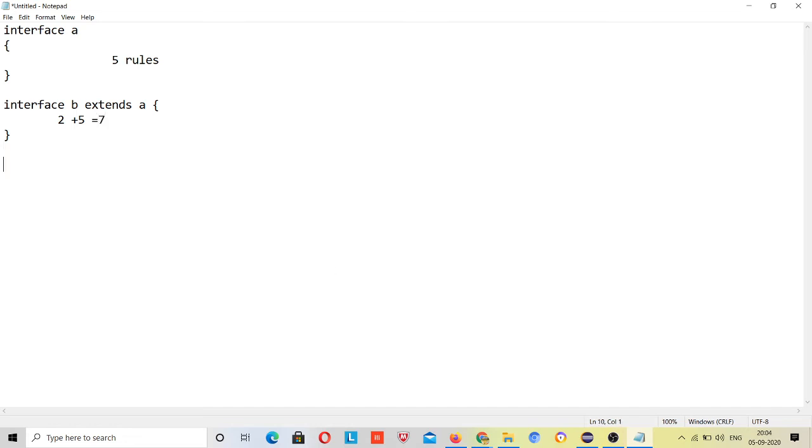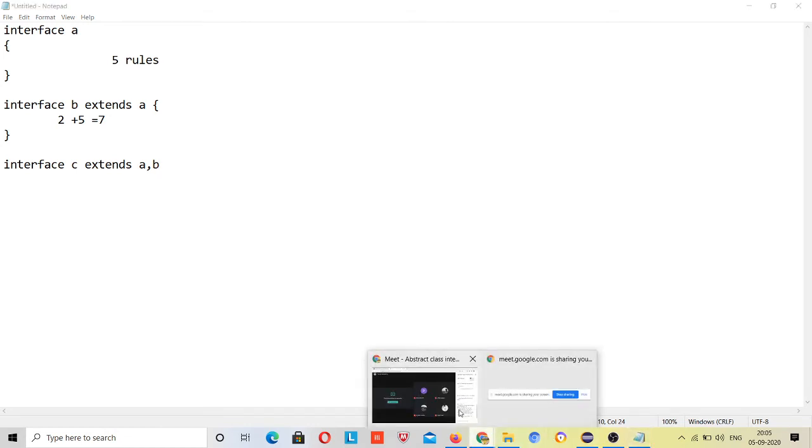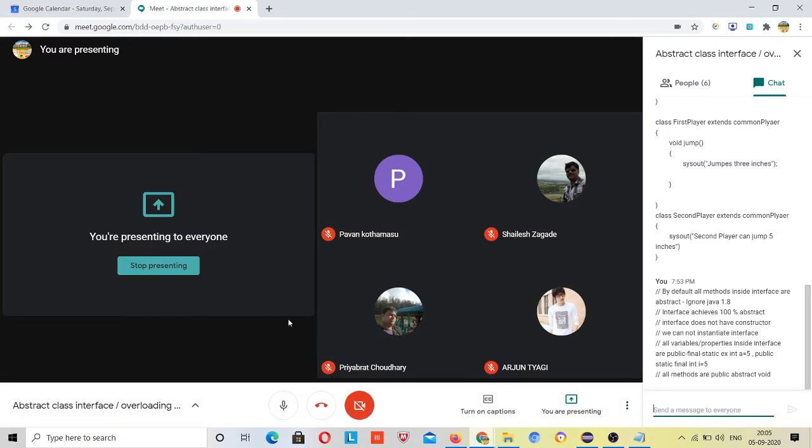After 2 months, another version of that game comes, with new functionality, and they say I have another rule. So interface C extends either B directly, so 7 methods will come in, or A comma B, because maybe A was redefined again.